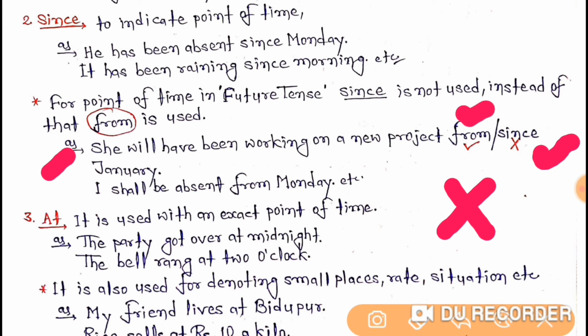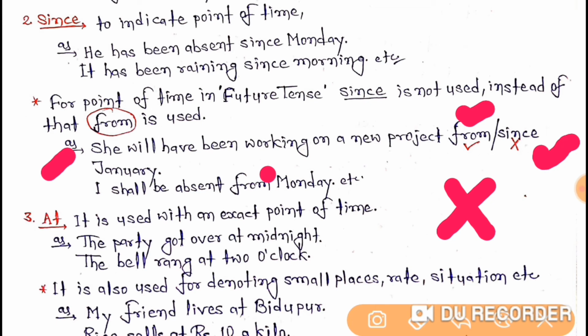So remember this. Second example tells you, I shall be absent from Monday. So here you can also see the use of from in future tense. So just remember this, that in future tense we do not use since. Instead of since, we use from.